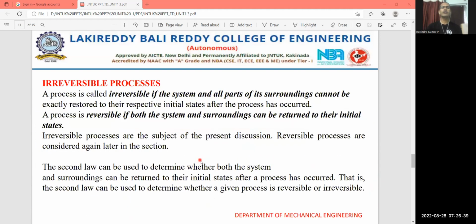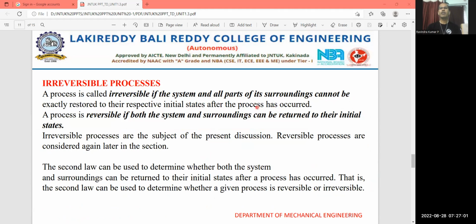In an irreversible process, when can we say that it is an irreversible process? A process is called irreversible if the system and all parts of its surroundings cannot be exactly restored to their respective initial states after the process is completed.